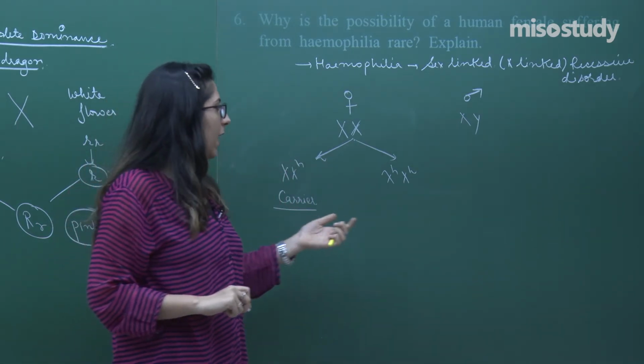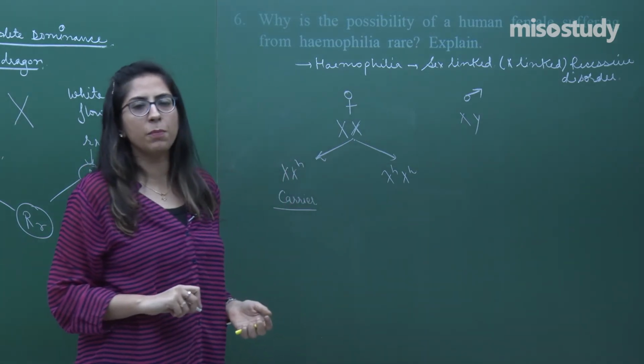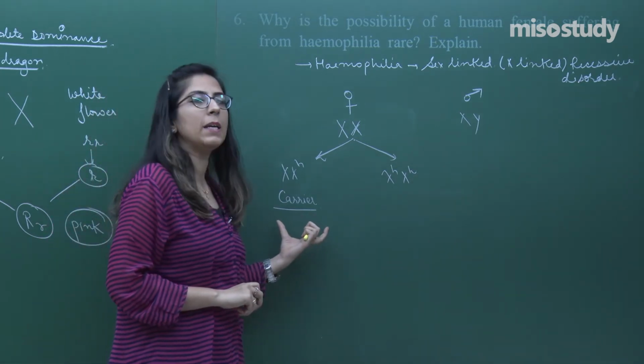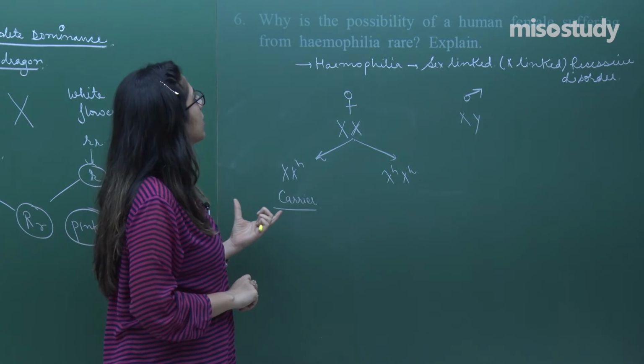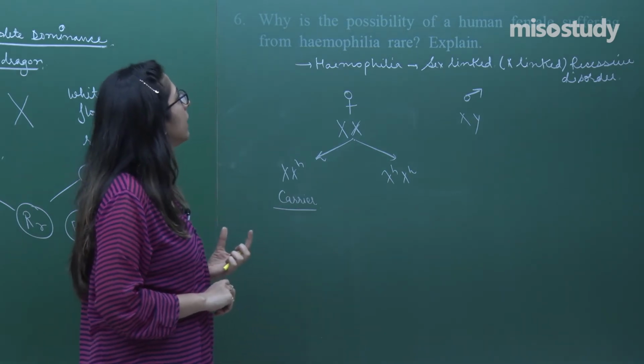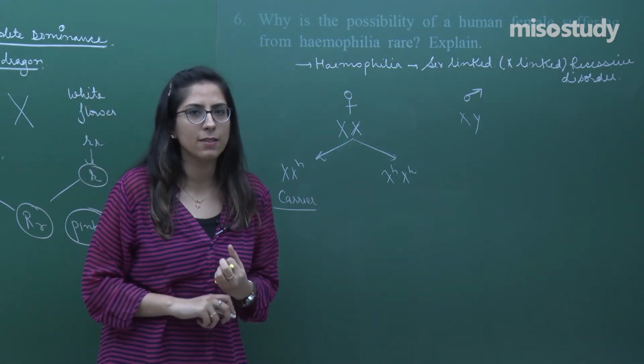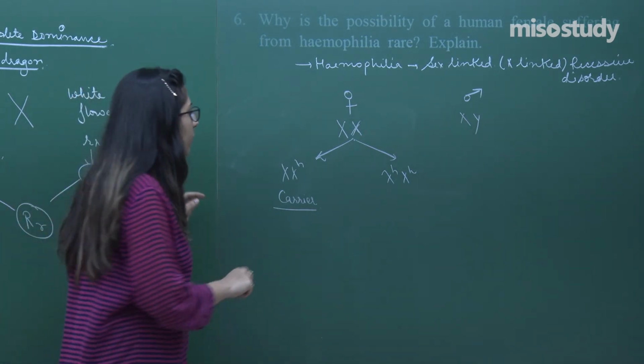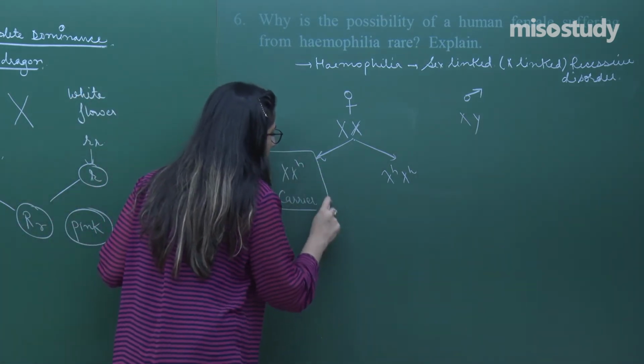Whereas this lady will be suffering from the hemophilia. She will only be a carrier. Question says, what is the possibility of a human female suffering from hemophilia is rare? Yes, it is very rare because females are mostly carriers.